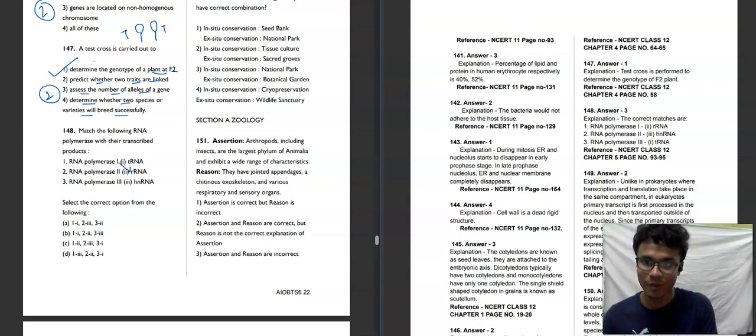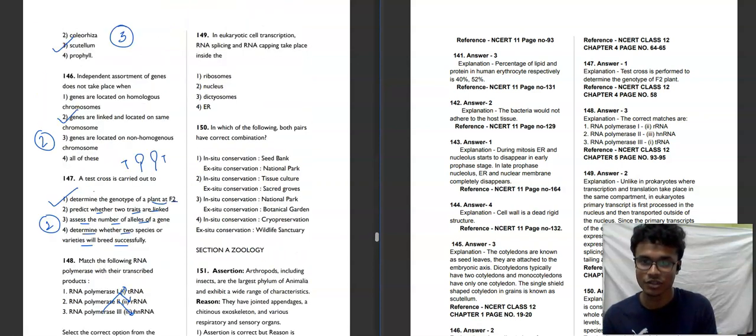RNA polymerase 2 matches with hnRNA. And RNA polymerase 3 matches with tRNA. So the correct option for the following will be the third option, that means option C will be your correct answer. Moving towards the next question.